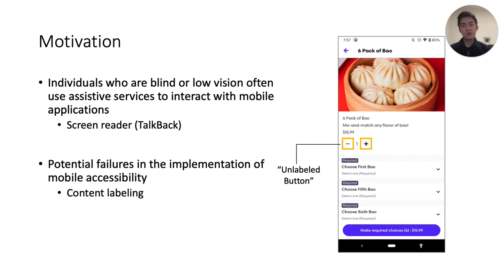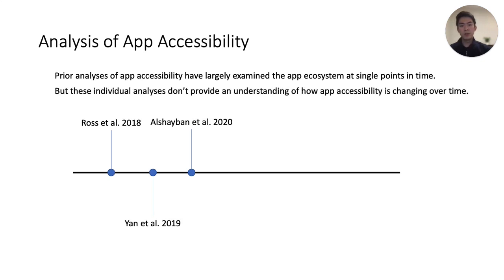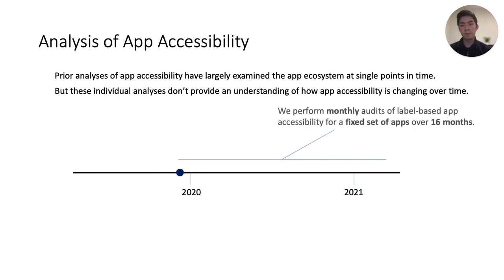In this analysis, we focus on assessing how well content labeling is implemented within currently popular Android apps. Over the past few years, studies on app accessibility have largely examined the app ecosystem at single points in time. But these individual analyses don't provide a holistic understanding of how app accessibility is really changing over time.